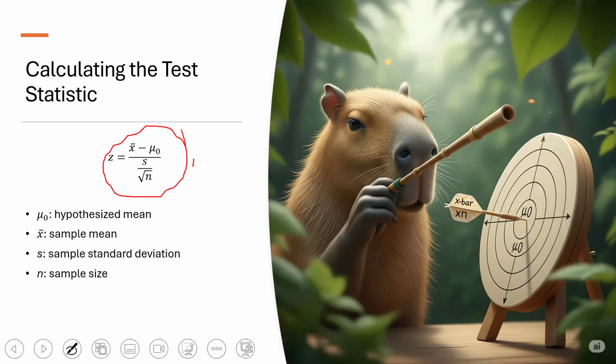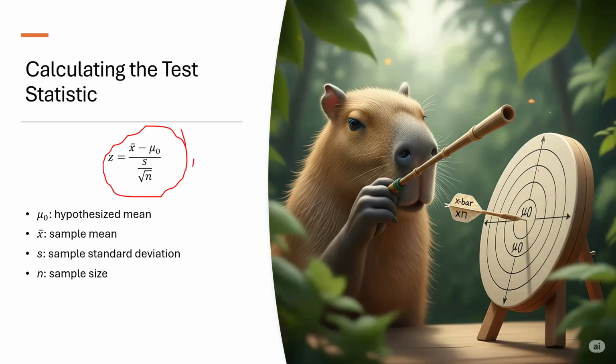Here's what each of those symbols mean. The X bar is the sample mean, the average from the group we observed or surveyed. Mu naught is the hypothesized population mean, the number we're testing a claim about. S is the sample standard deviation, how spread out the sample data is. N is the number of observations in our sample. This formula helps us translate the difference between what we observed and what we claimed into a Z-score, a standard unit that tells us how many standard errors away our sample mean is from the claimed population mean. Now, think of it like this.